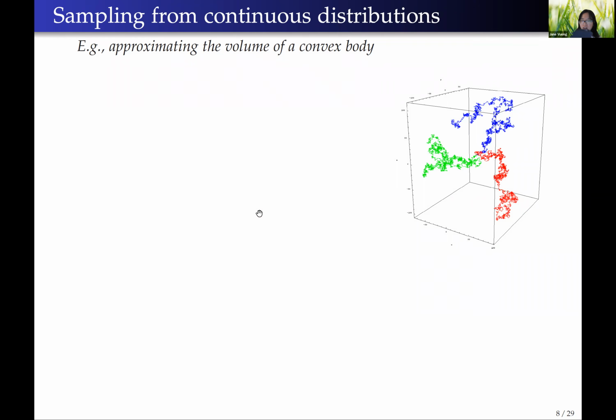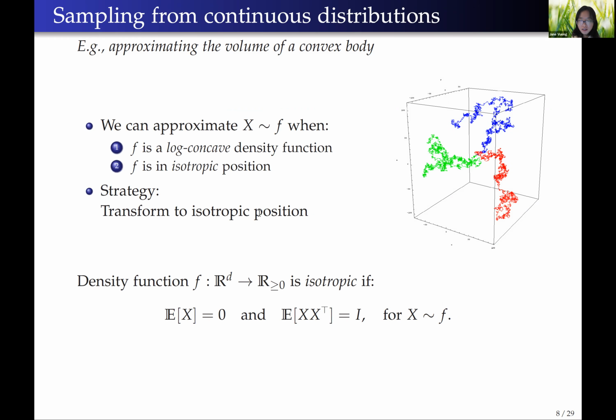So we will go on a detour briefly and talk a little bit about sampling from continuous distributions to get some ideas for our case. There's this framework for sampling from a continuous distribution whose density function f is log concave and also in an isotropic position.